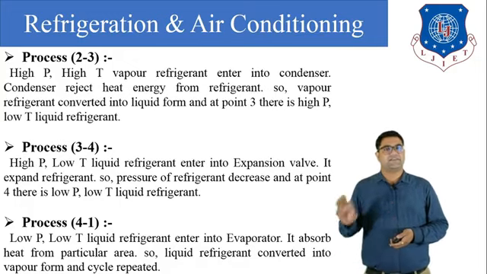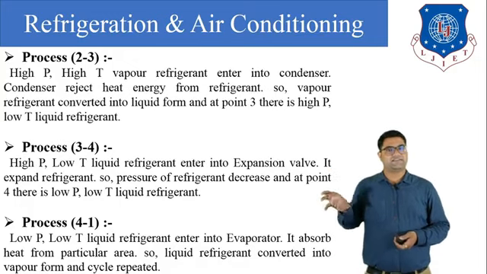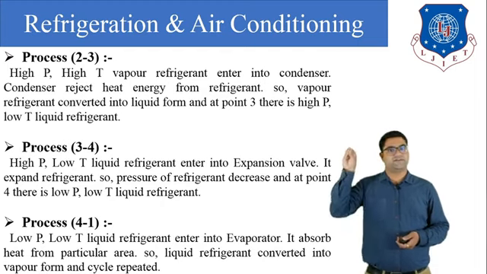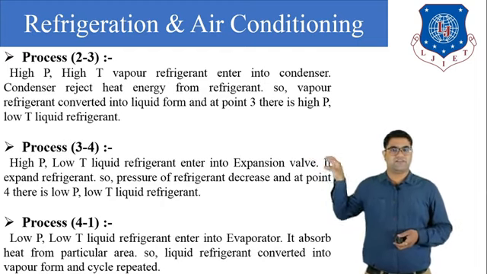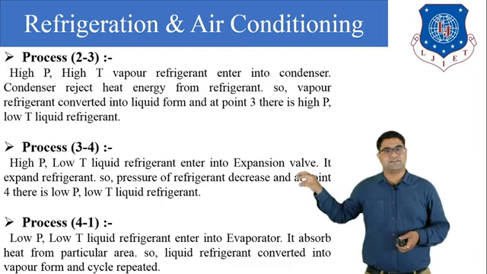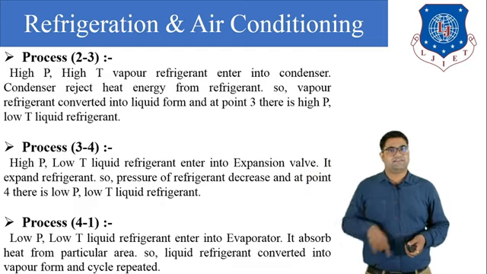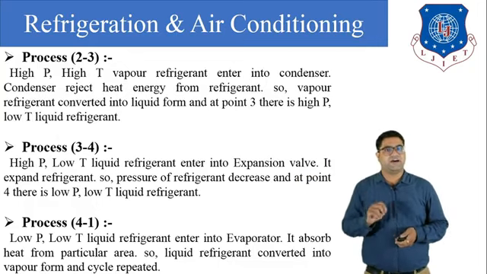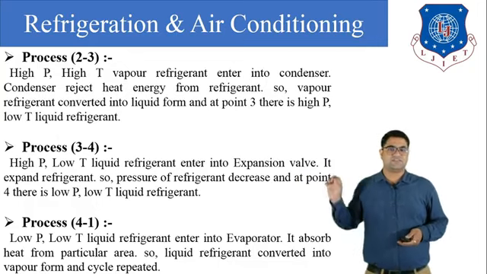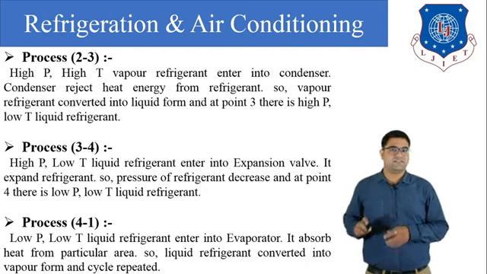Okay, so we can say that in the VARS system, from the absorber to the generator, from the generator to the condenser, then from the condenser to the expansion device, and from the expansion device to the evaporator, this is how the refrigerant is circulated in the VARS system. Okay, so this is all about the VARS system.